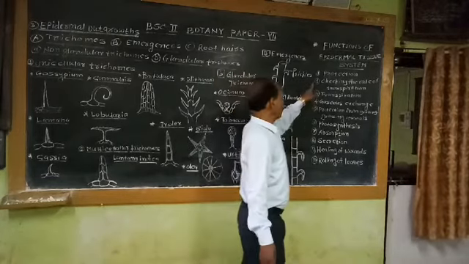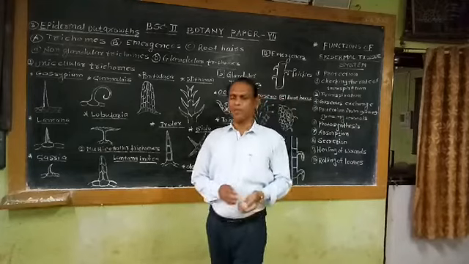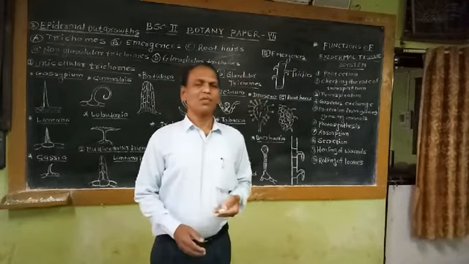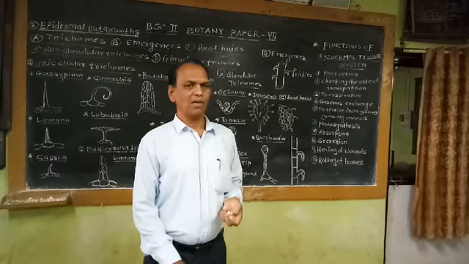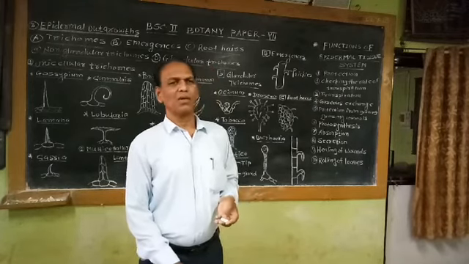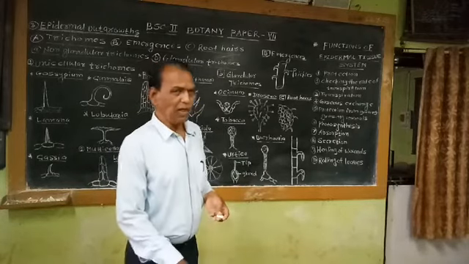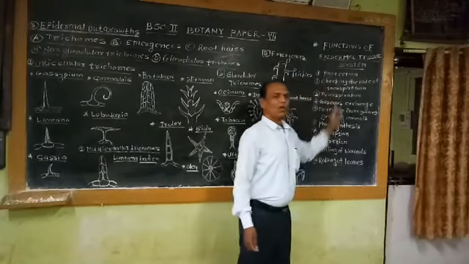The second function of the epidermal tissue system is checking the rate of transpiration. The epidermis is covered with another coating known as the cuticle layer, an additional layer of fatty substance. In some plants the cuticle becomes thick.